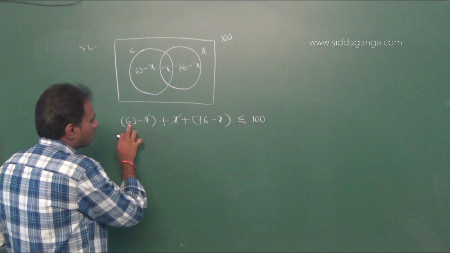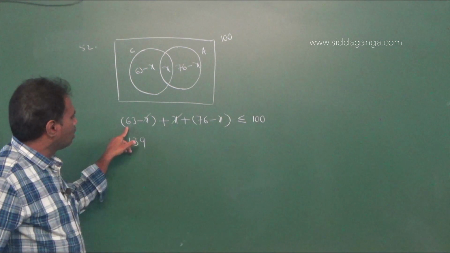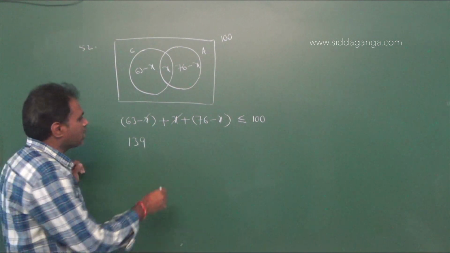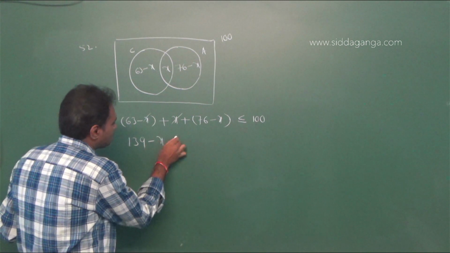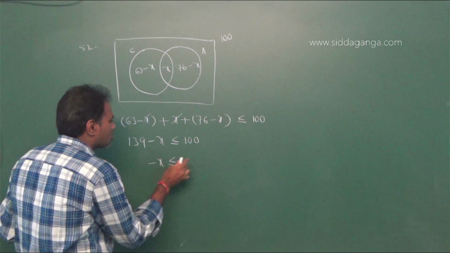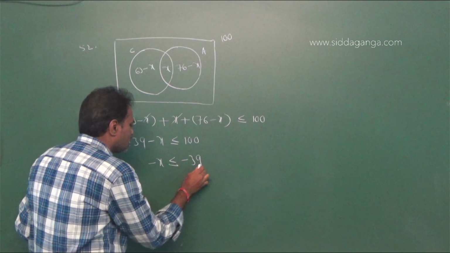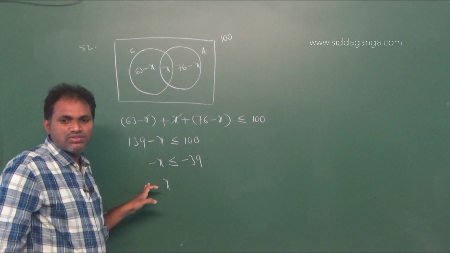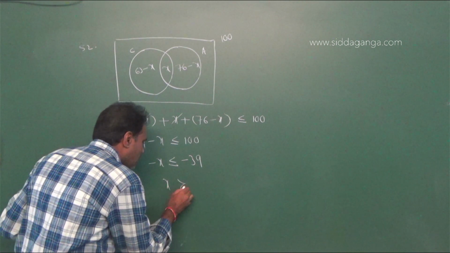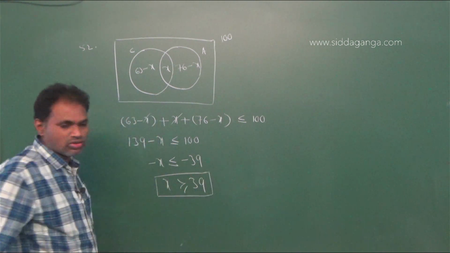This is 139. 139 minus x is less than or equal to 100. Therefore minus x is less than or equal to minus 139 plus 100, that is minus 39. Multiply this inequality with a negative sign, then the inequality direction will change. Therefore x is greater than or equal to 39. This is one condition.